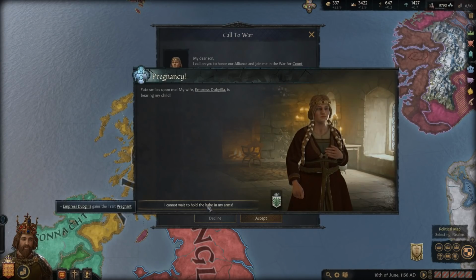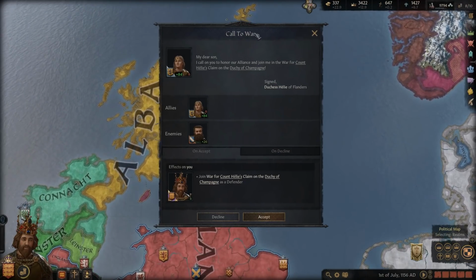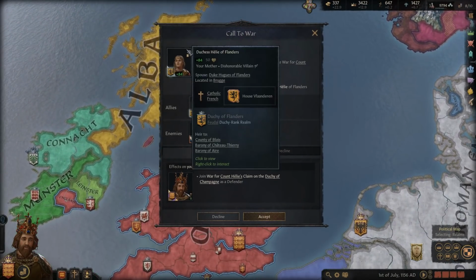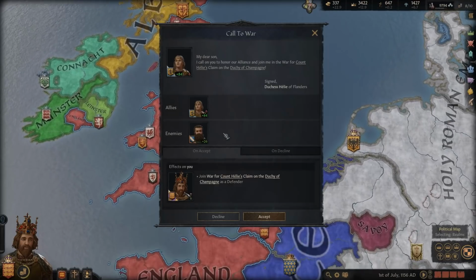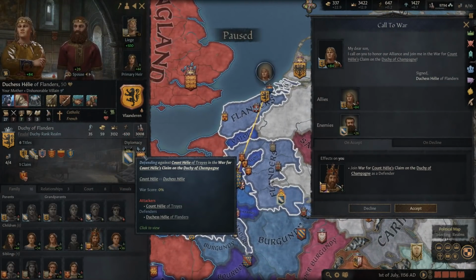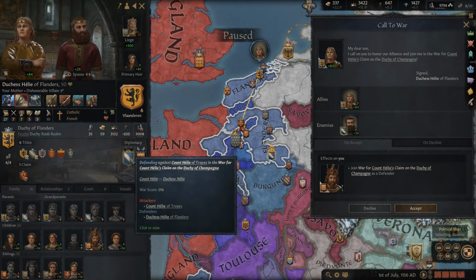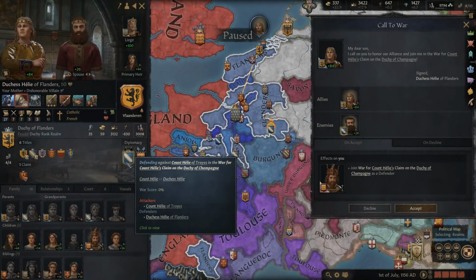So, yeah, we have 2 pregnancies going at the same time. That's a stressful time for Adam right now. And then he also has this war here that his mother's requesting him to participate in. We'll take a look and see what this is about and whether we want to or not. Because remember, we're not going to get any of her lands. So, I don't know if we would help with this.